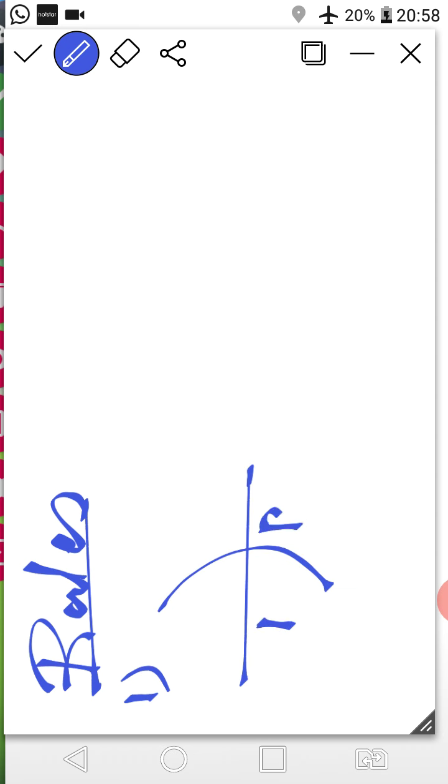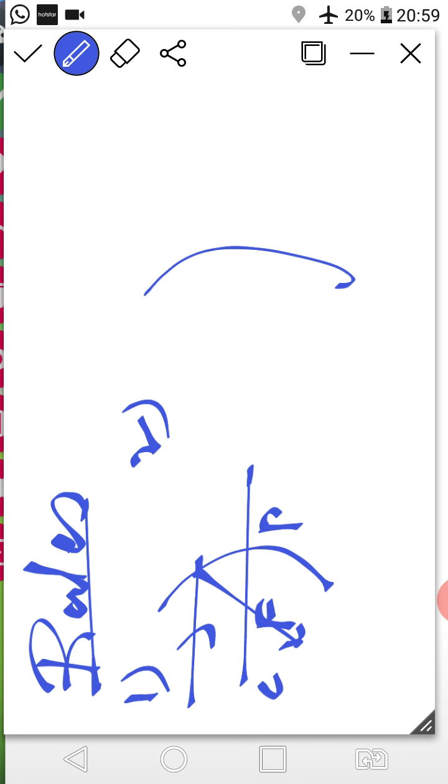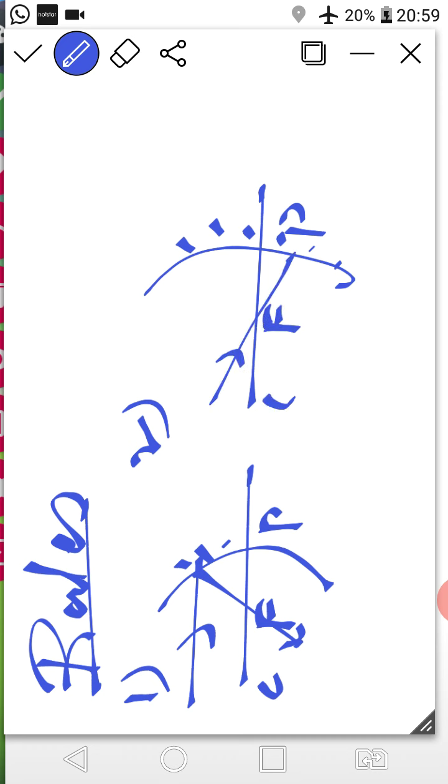This is pole, F, C. The incident ray parallel to the principal axis will reflect from the focus point. Second rule, when the incident ray passes from the focus point, it will reflect parallel to the principal axis. Right class?